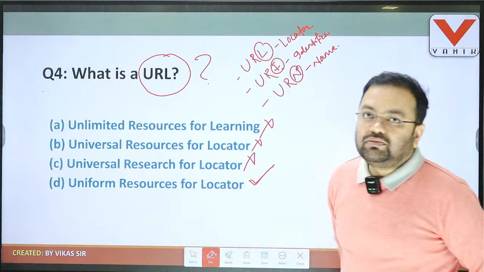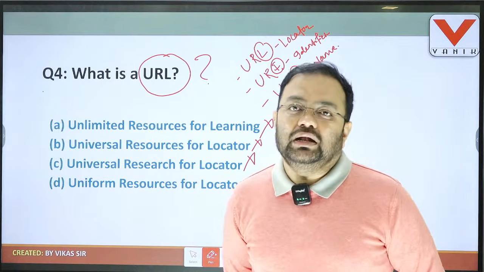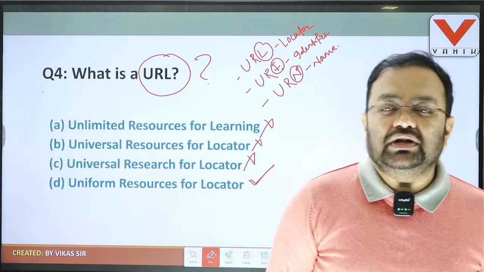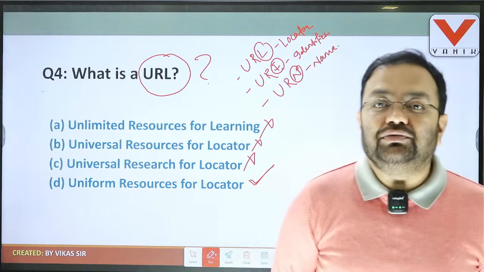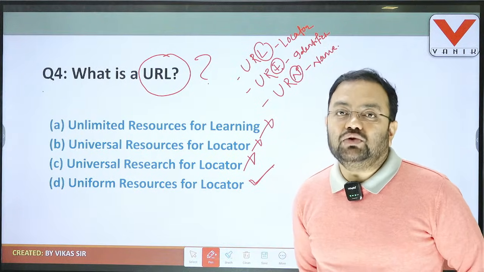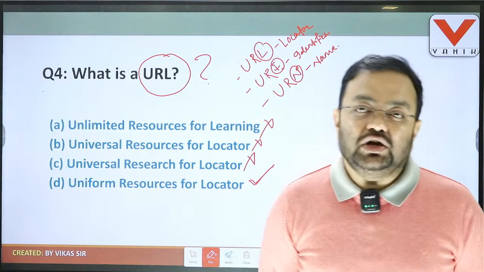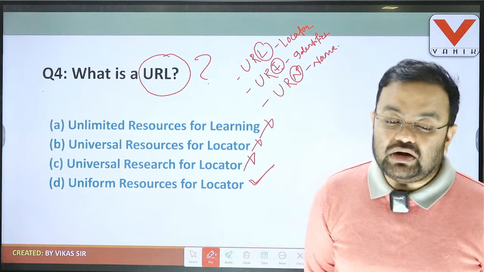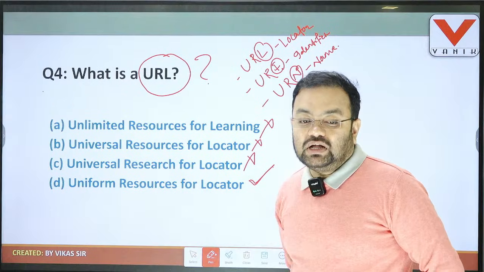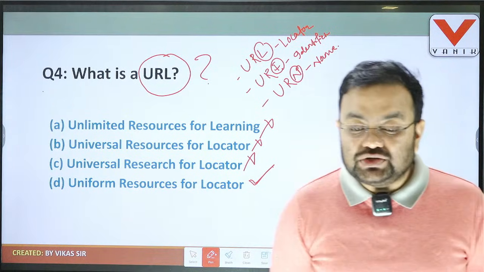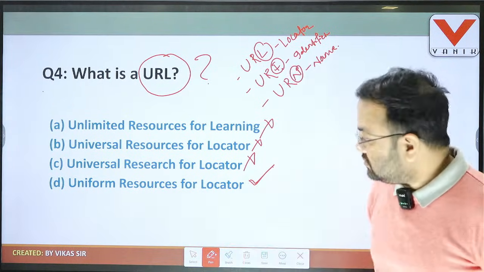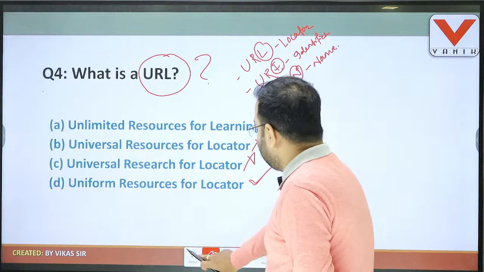Okay, so students, I'm telling you, URL, L for locator. If it is given URI, identifier, and if it is given URN, then name. So accordingly, we should choose the relevant option for the question. So question number 4, answer is D, Uniform Resource Locator. Then goes to question number 5.